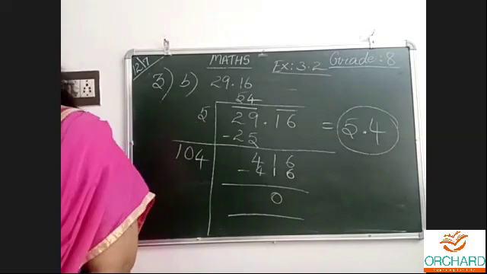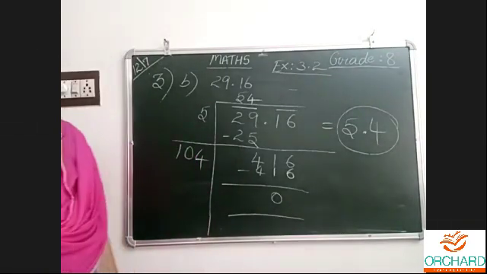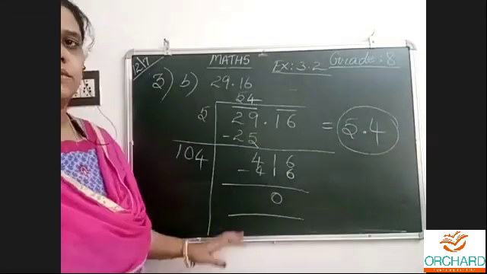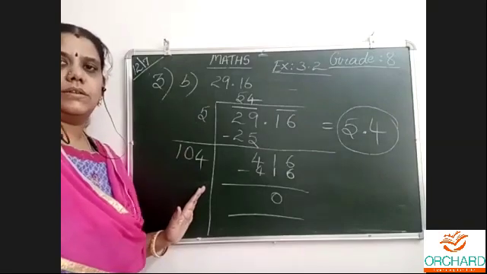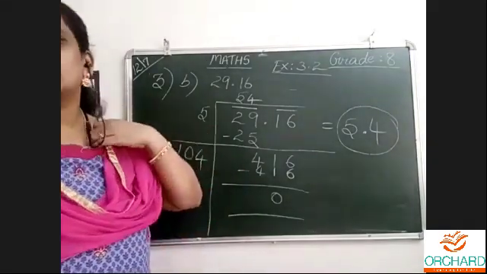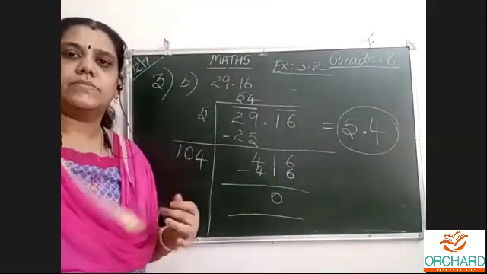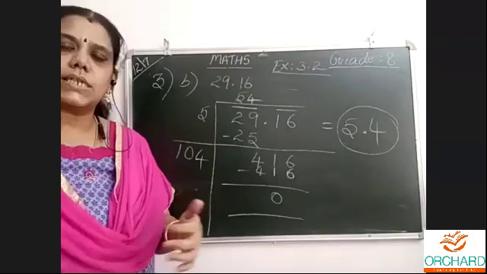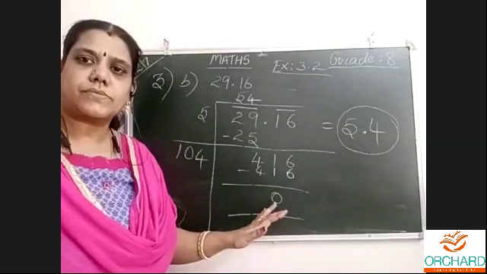Easy or not? Long division only. Decimal for decimal numbers. Normal long division and decimal numbers we have seen. Prime factorization we have seen already. These all three methods are very, very important. I can ask all methods in the exam. First method, second method, third method. Everything will come from this chapter.